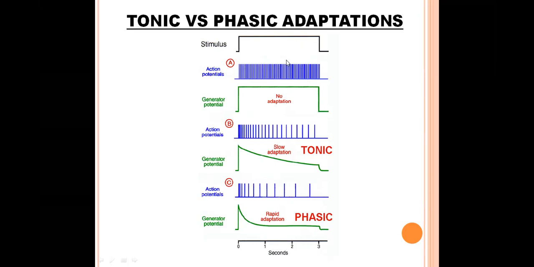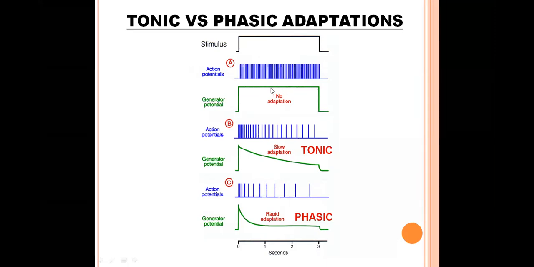If no adaptation occurs, action potentials will be in accordance with the duration and intensity of the stimulus, so action potentials are continuously generated and transmitted towards the brain. The green line is the generator potential.